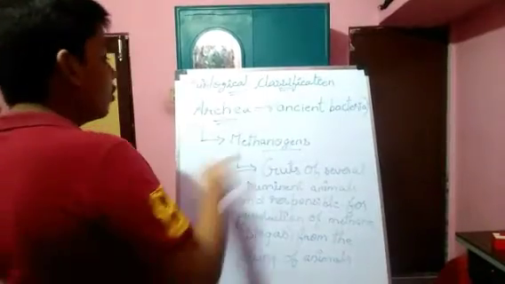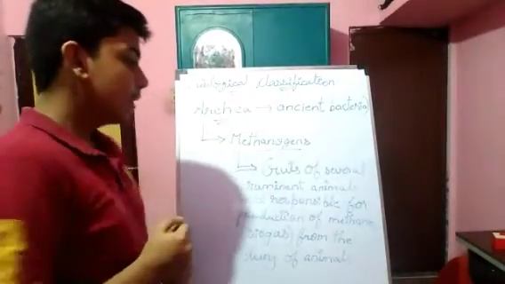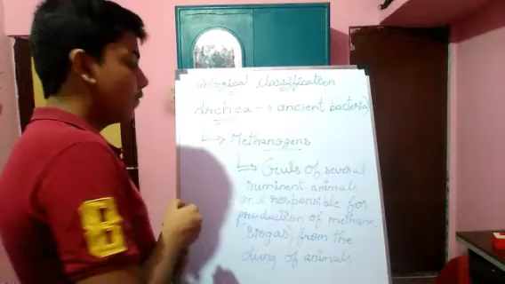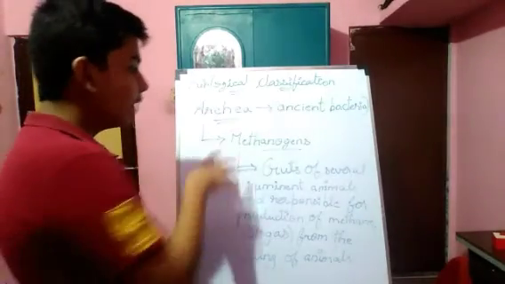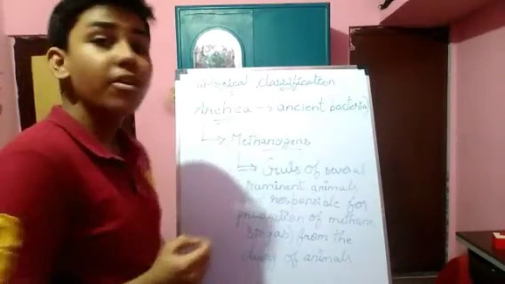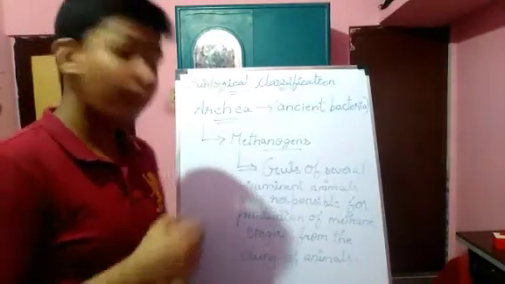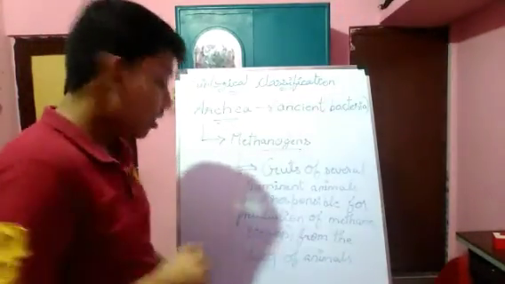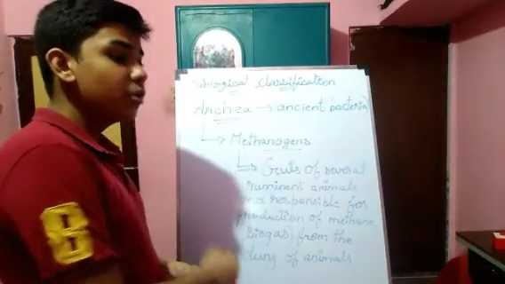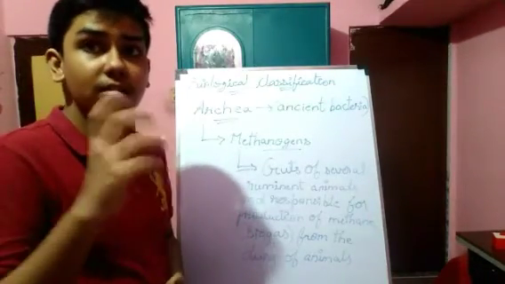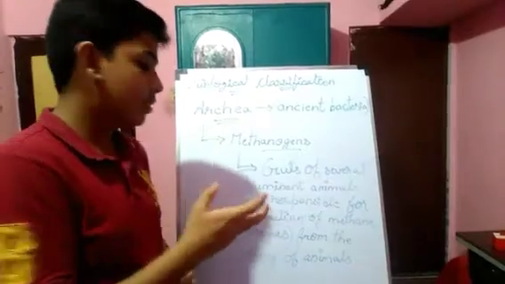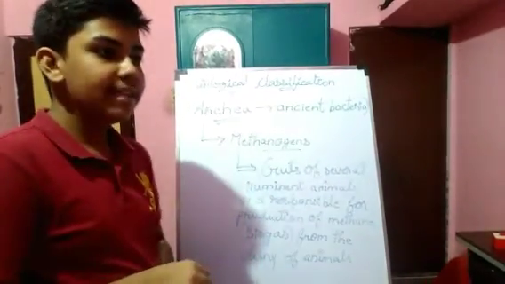Friends, now we are going to talk on methanogens. What are methanogens? Let's see their habitats. They live in the guts of several ruminant animals, and they are responsible for production of biogas, that is methane. The source of production is the dung, or waste, of several animals.